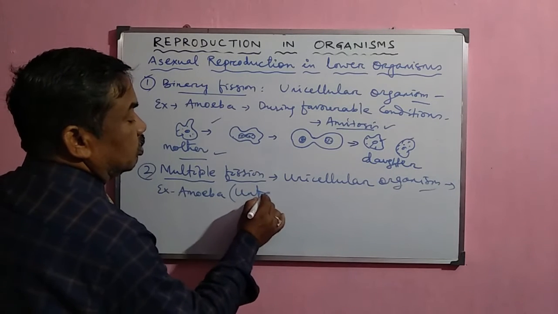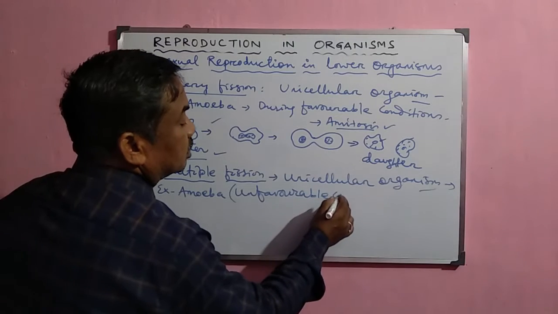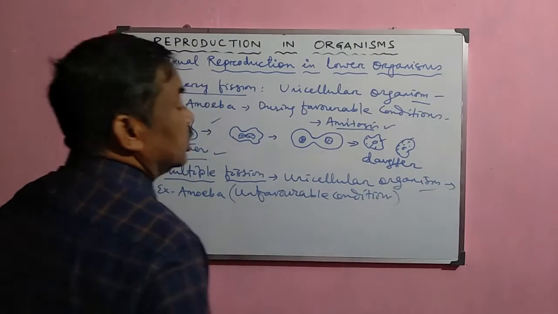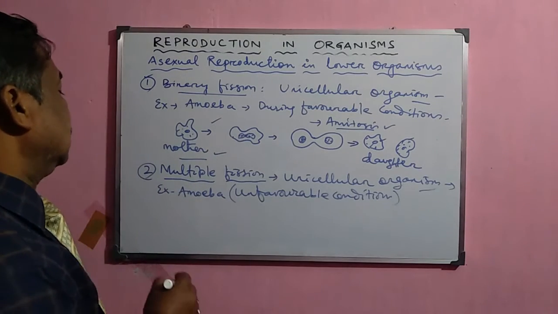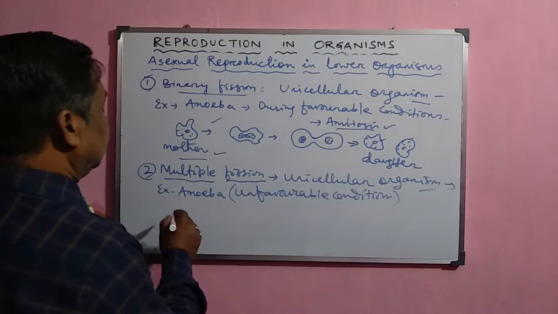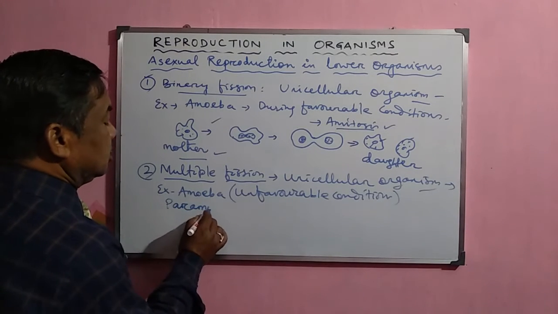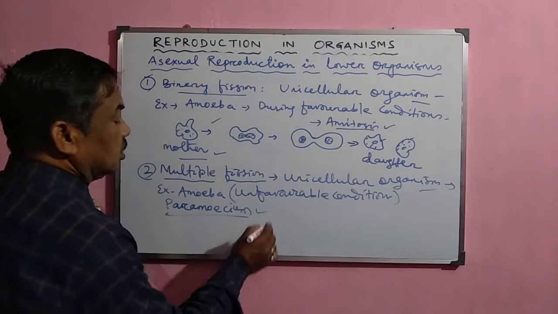During these unfavorable conditions, amoeba reproduces by the process of multiple fission. Another example is paramecium, which also reproduces by this method.